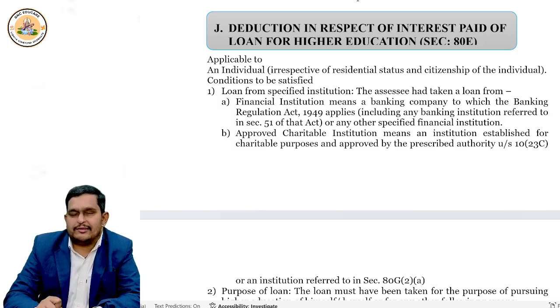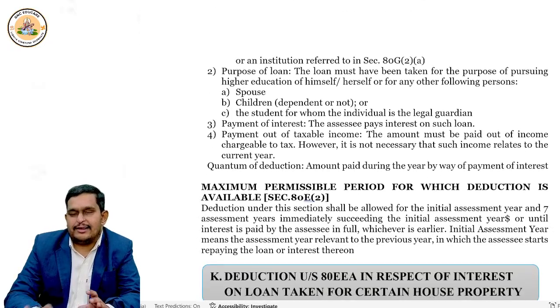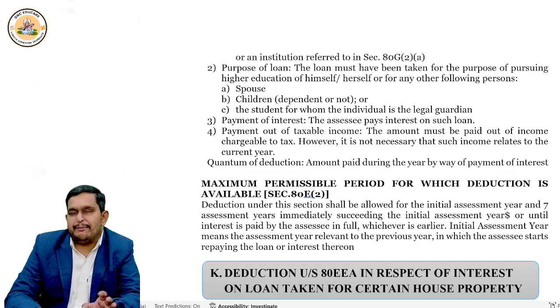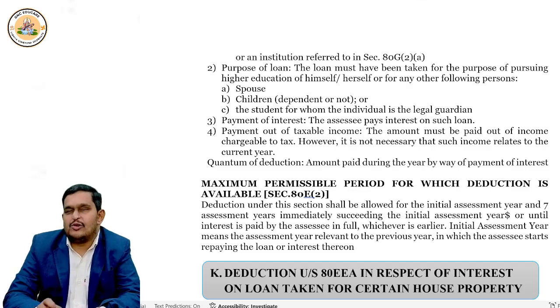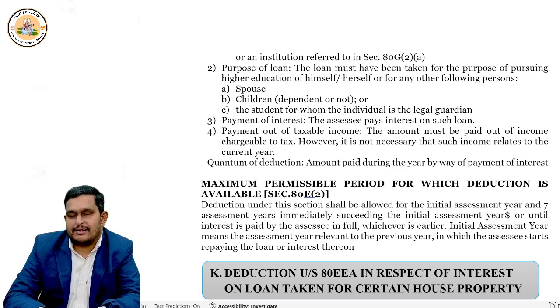Okay. For whose higher education? For higher education of the individual himself, or for his spouse, or for the children. Children may be dependent or independent, doesn't matter, correct? If you take the education loan for the education of children, still it's fine. Or for any person for whom you are the legal guardian. If you satisfy all these conditions, that's it. Okay, you are eligible for claiming the deduction.